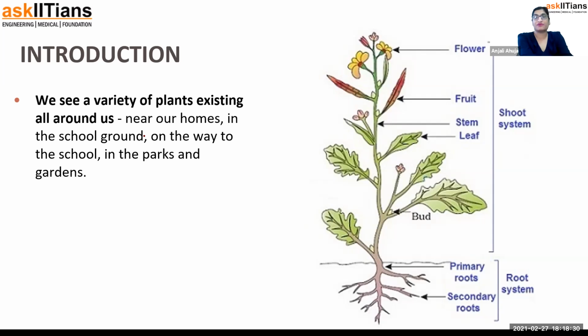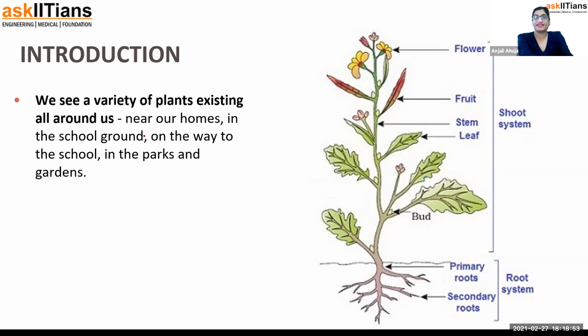We see a number of plants in our garden, in a forest, in a jungle, in a field, in the botanical garden, and in many places, obviously in the zoo also, because animals need a place to live. They need jungle. So in the zoo, by default, we need plants. Plants are home to the animals, isn't it? There are different parts of the plant.